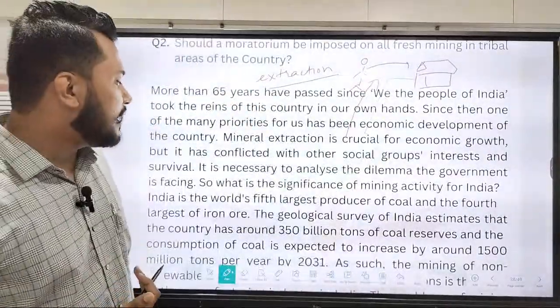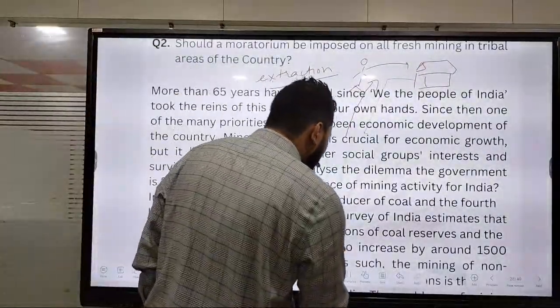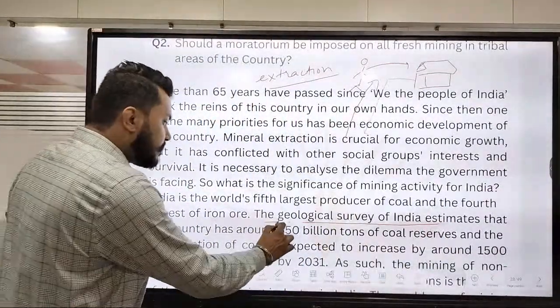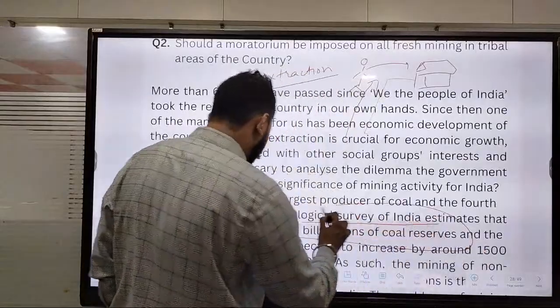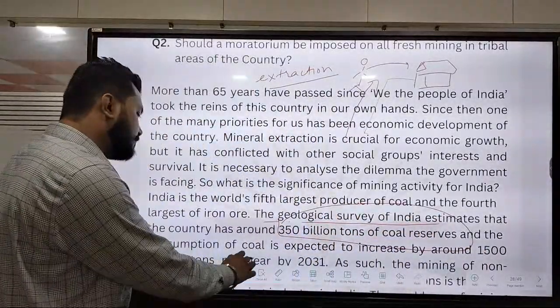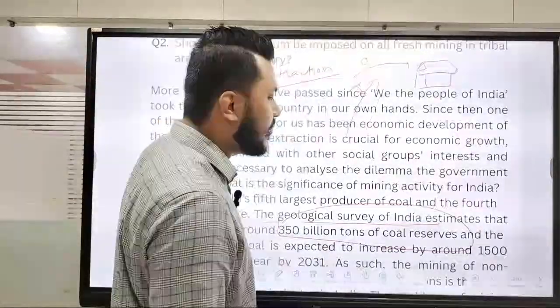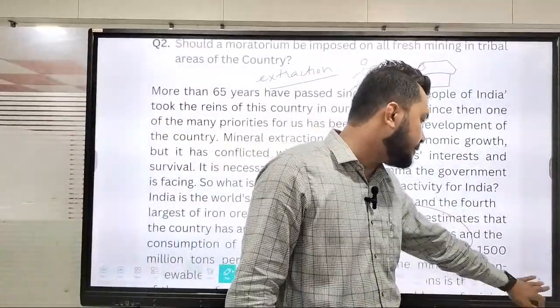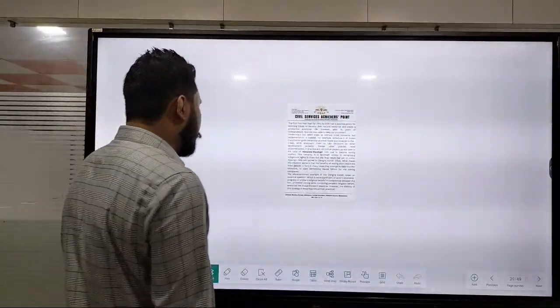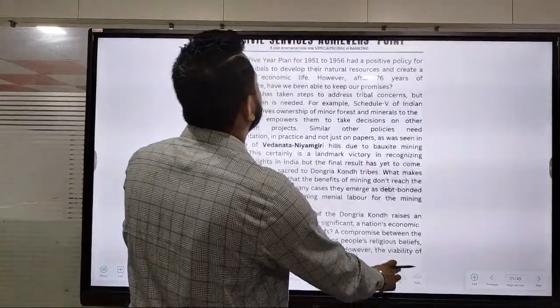Okay, so etu karone amak eta lage je koise the Geological Survey of India estimated that the country has around 350 billion tons of coal reserves, and consumption of coal is expected to increase by around 1500 tons per year by 2031. Obviously it's a non-renewable resource that we have in our country. Okay, and even various number of plants directly focused.